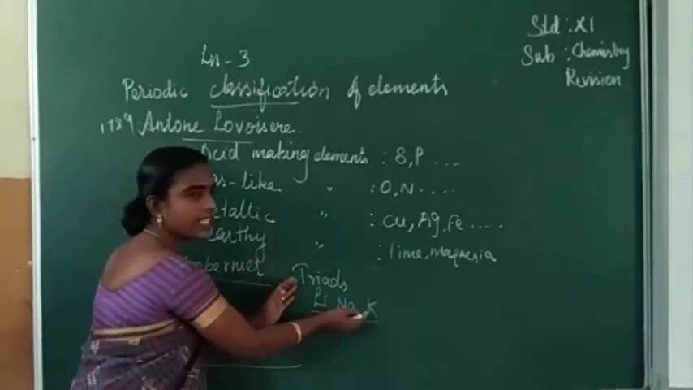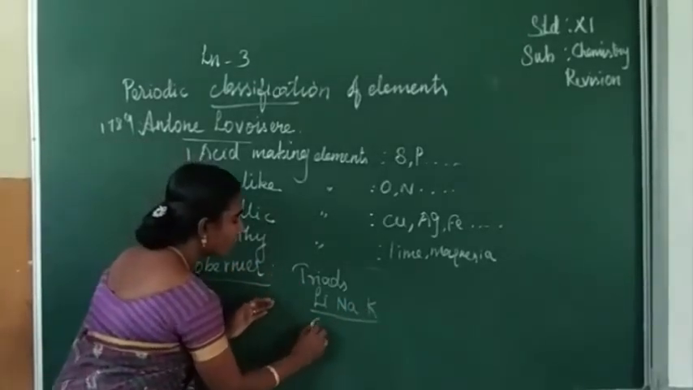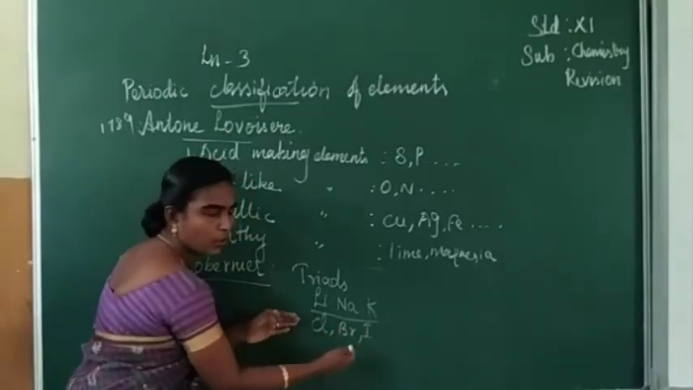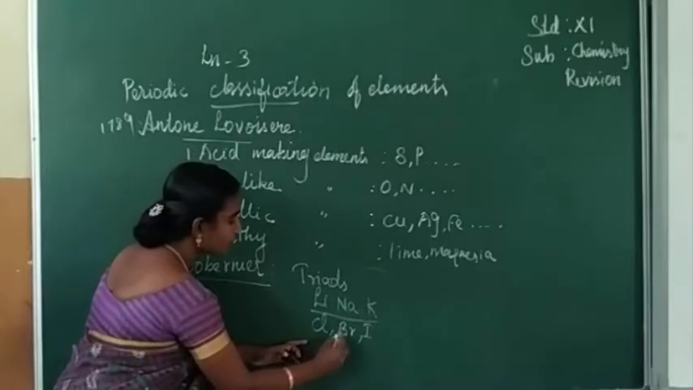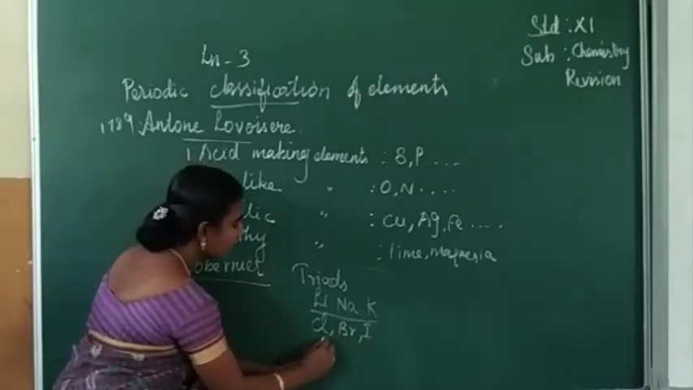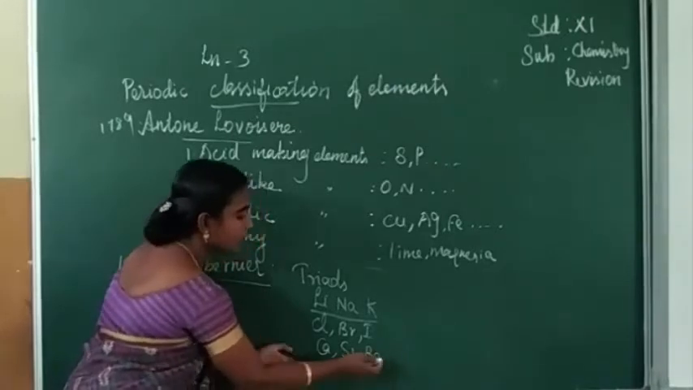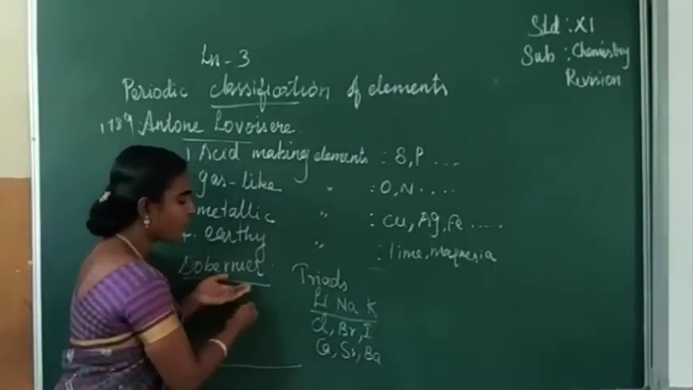Not only these three elements, he has given chlorine, bromine, iodine as the next group. Next is calcium, strontium, barium. So these three elements are in the form of a triad.